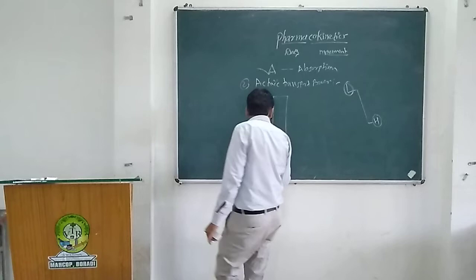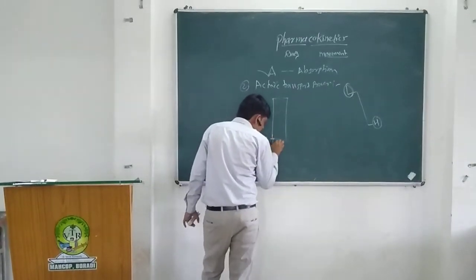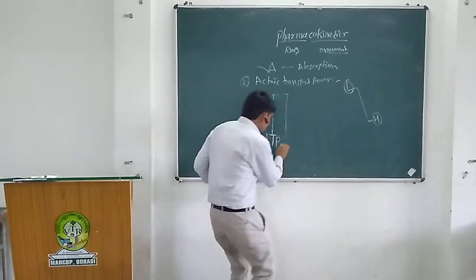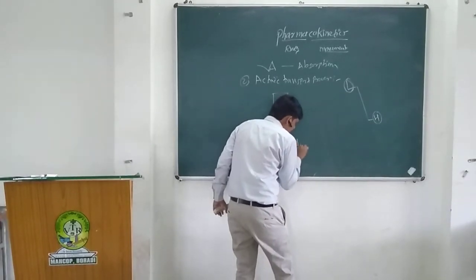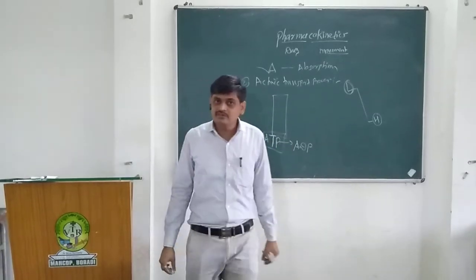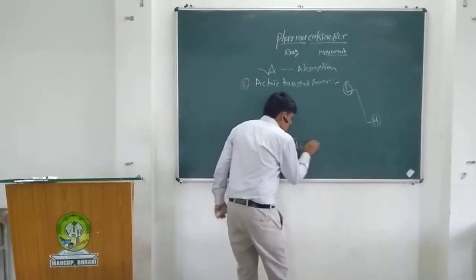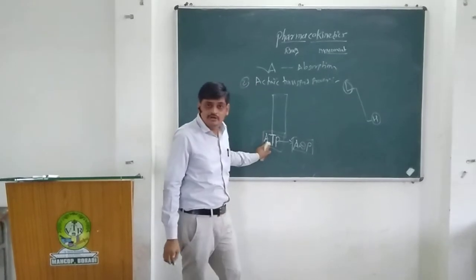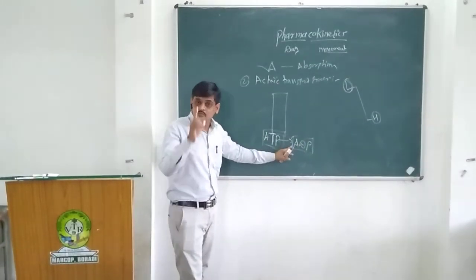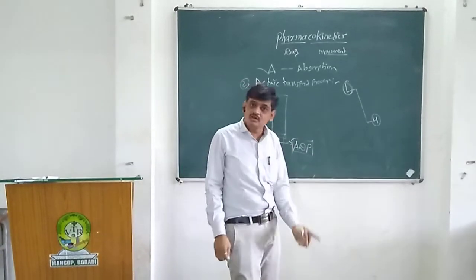The energy is obtained from ATP, which is converted into ADP. ATP means adenosine triphosphate and ADP means adenosine diphosphate. ATP is converted into ADP due to the breakdown of one phosphate molecule, and